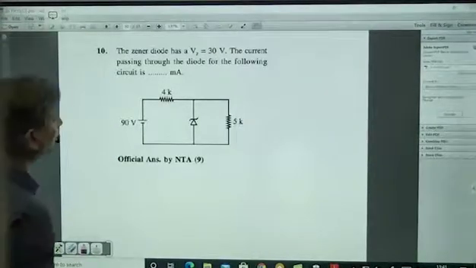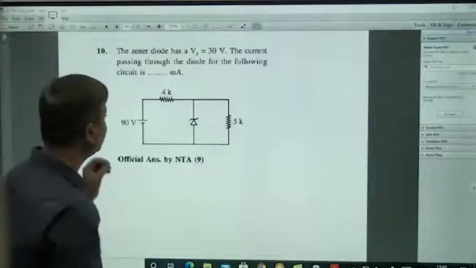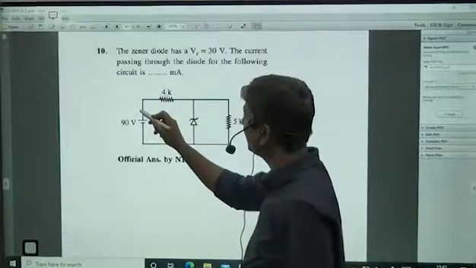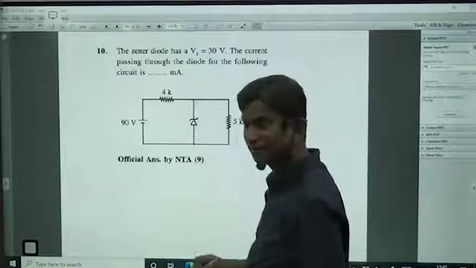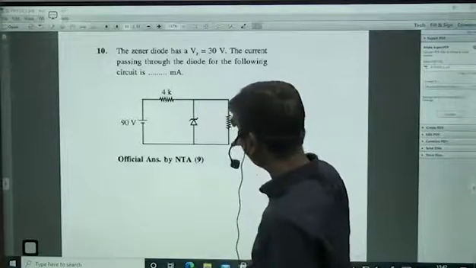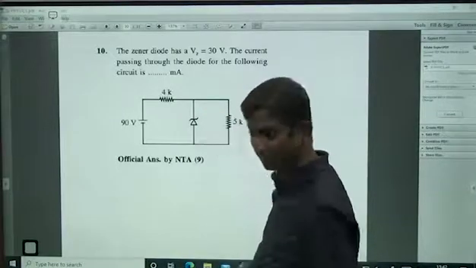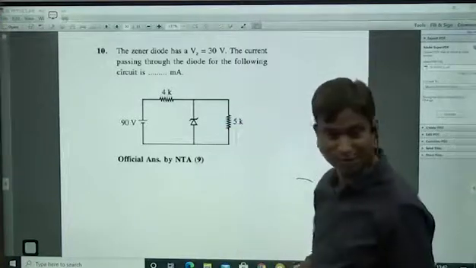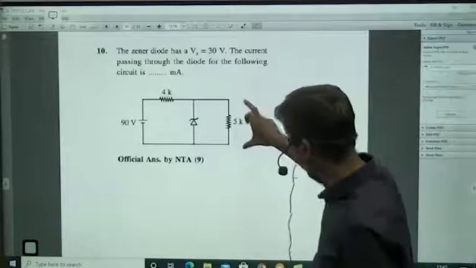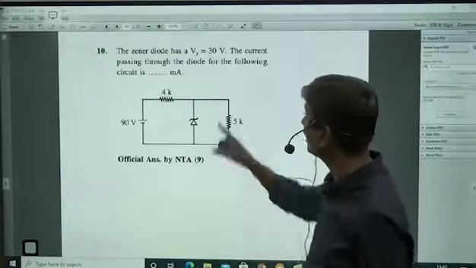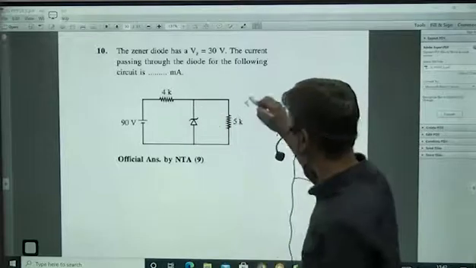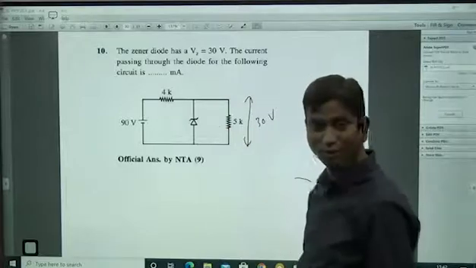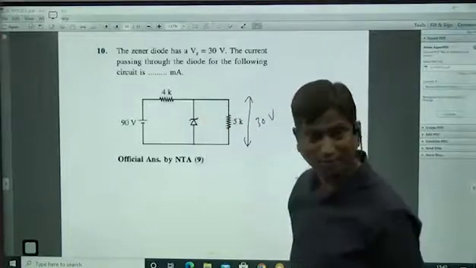A Zener diode has a Vz of 30 volts. Actually, whatever the high currents may be, when you connect this Zener diode across this, you have to keep it safe. This is our refrigerator or something, you have to keep it safe. Always here it should be 30 volts only. Because you are converting to 30 volts here, it has to be 30 volts at any cost, not more than that. Accordingly the current will flow. The remaining current will flow here, no problem.